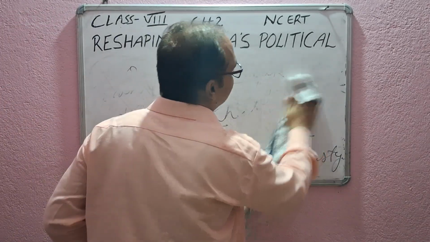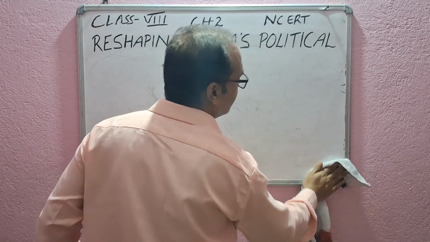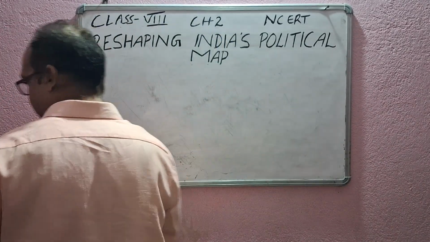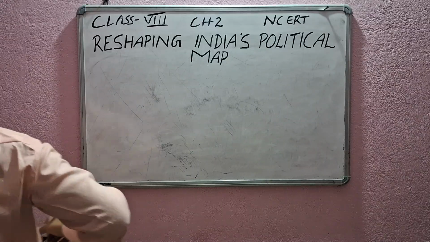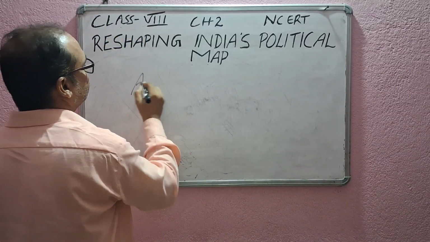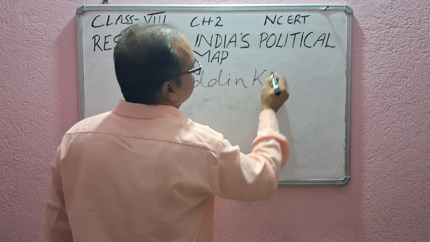Some more things are there. Let's talk about Alauddin Khilji.